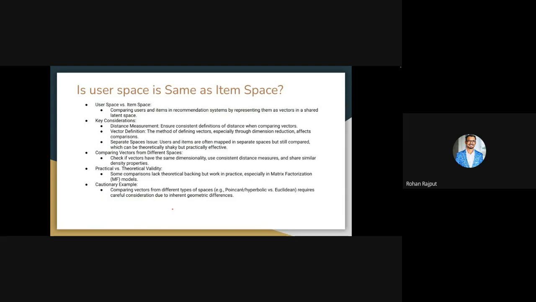So the important question here is that when we do this kind of embedding, does it mean that our user space is the same as the item space? We are converting everything to the vector. Should we visualize it as a three-dimensional space, where we are using user space and item space and different vectors? Actually, it's more complicated than that.